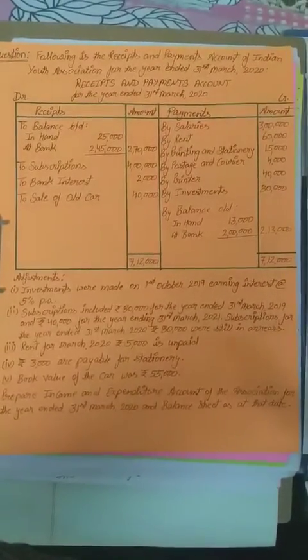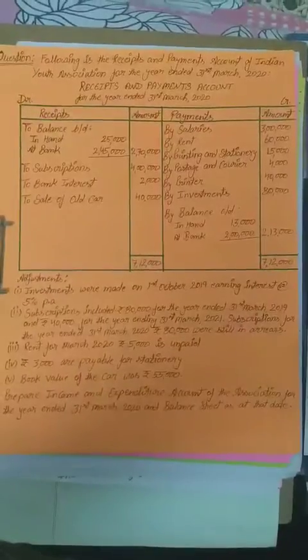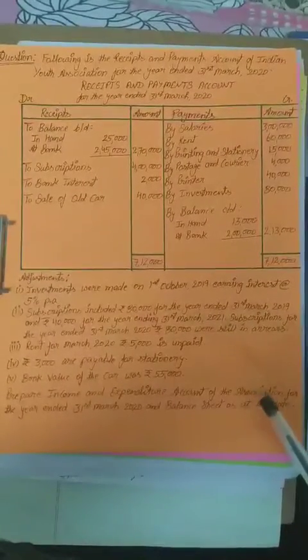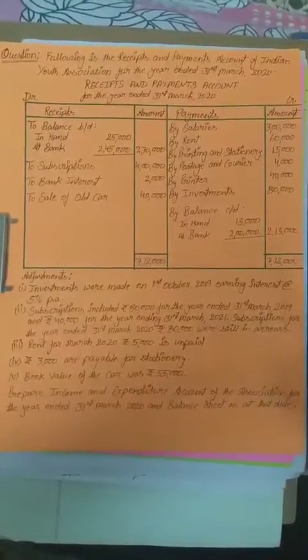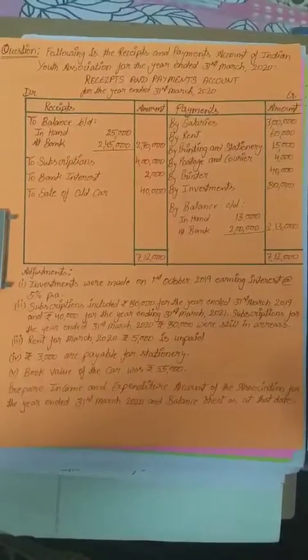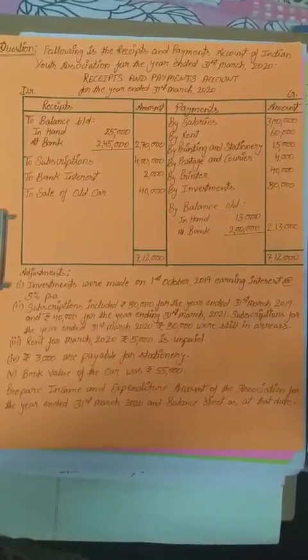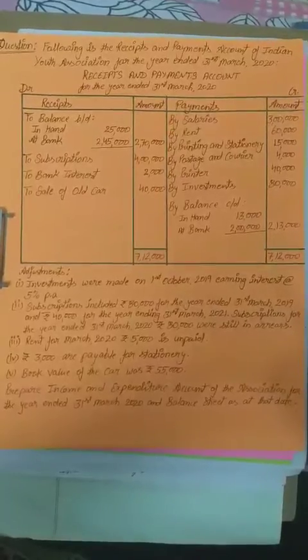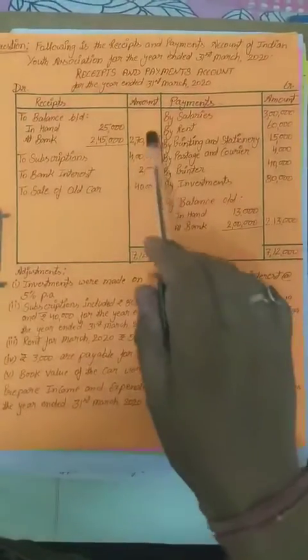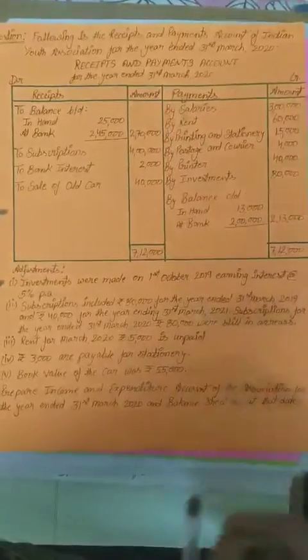So in CBSE, in the last 2 years, this type of question has come, in which the question asks for the income and expenditure account from the receipts and payment account.